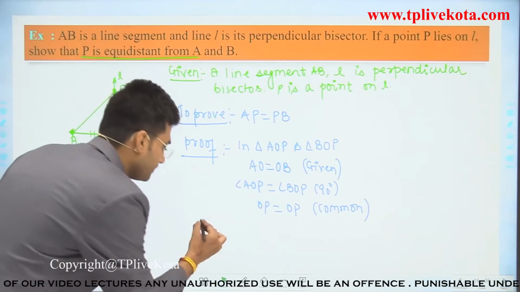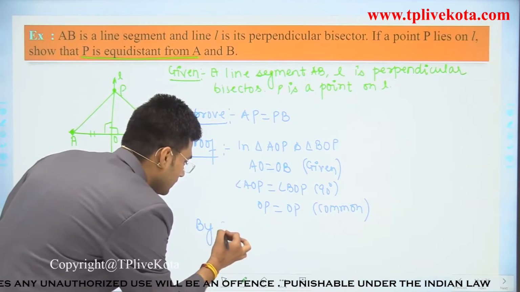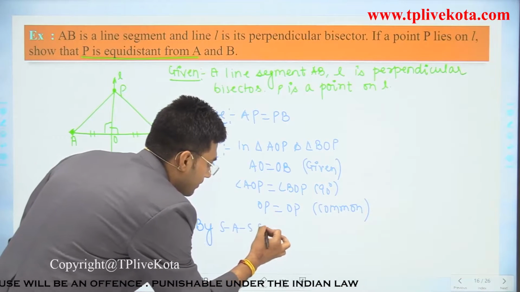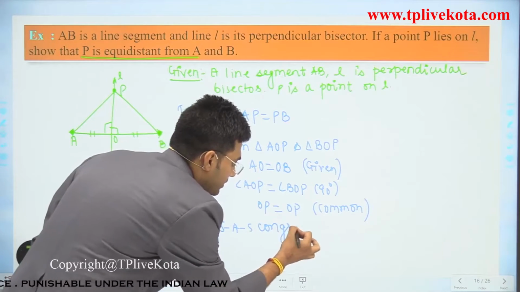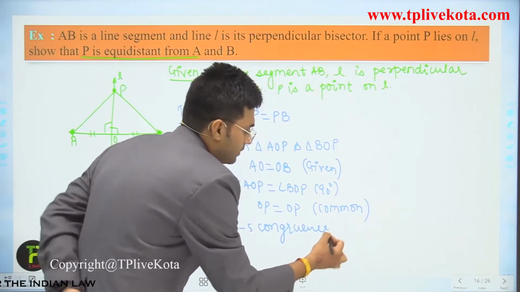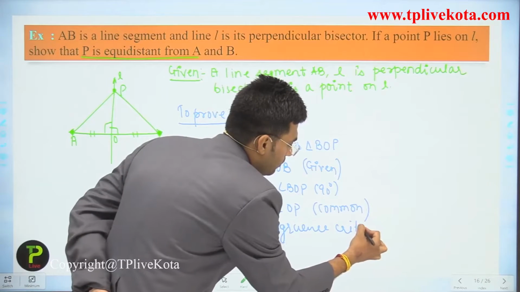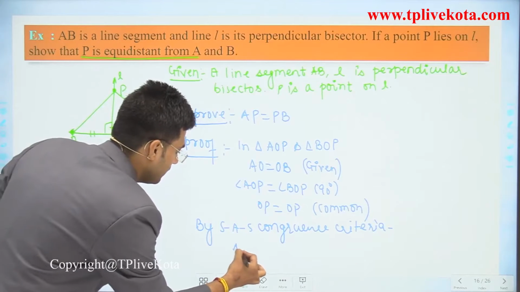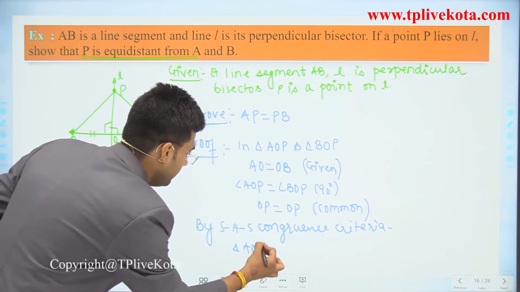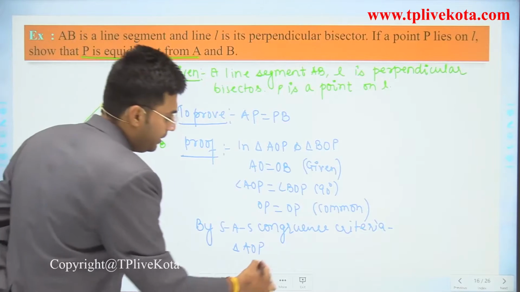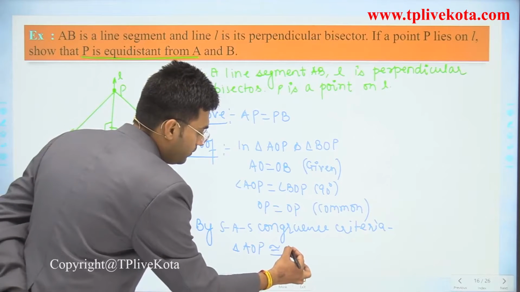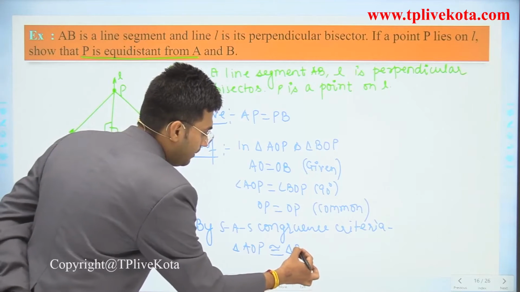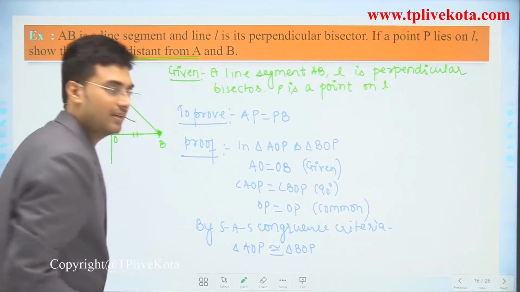So by side angle side congruency criteria, or we can write rule, triangle AOP is congruent to triangle BOP. Clear?